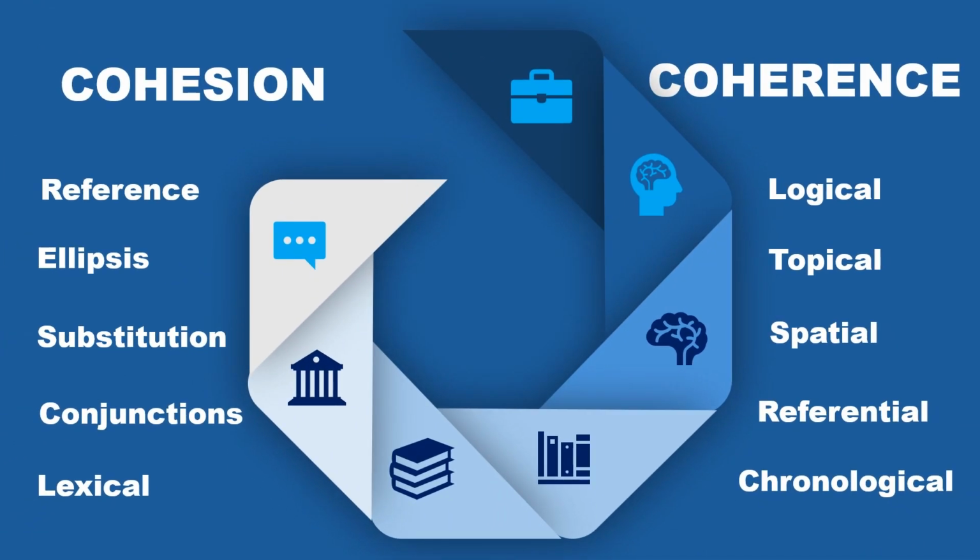Now, I'm going to explain the different types of cohesion and coherence in language. We'll look at the 5 types of cohesion: reference, ellipsis, substitution, conjunction, and lexical cohesion. And also the 5 types of coherence: logical, topical, spatial, referential, and chronological coherence.